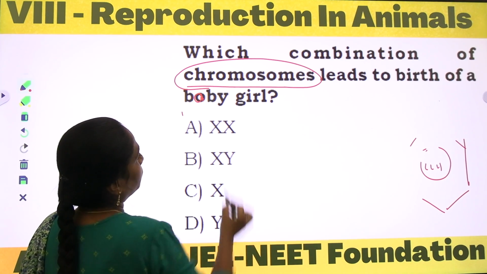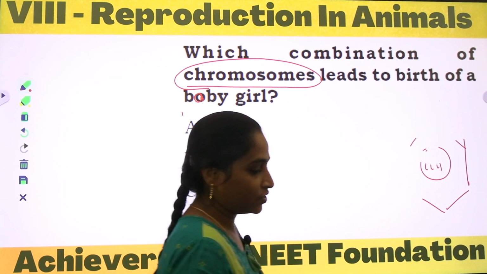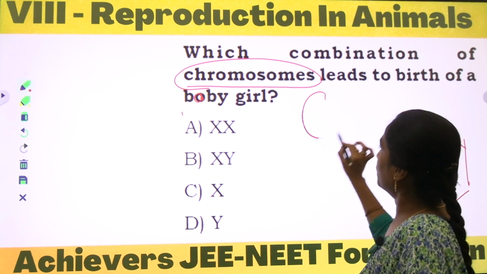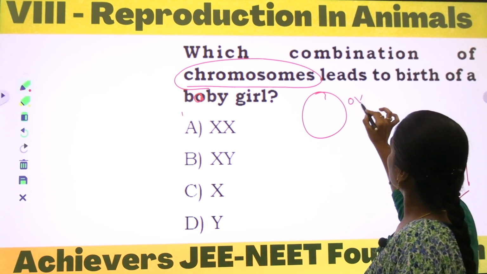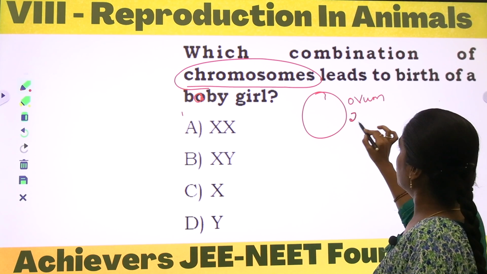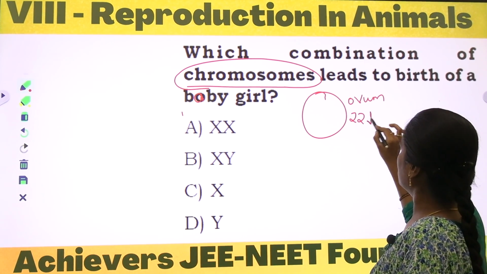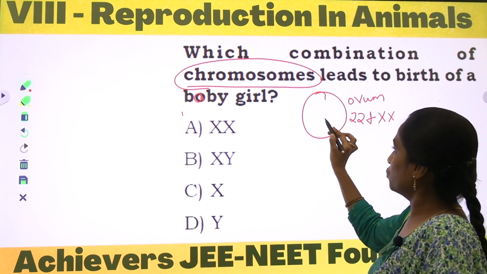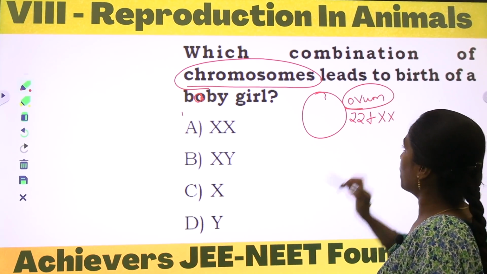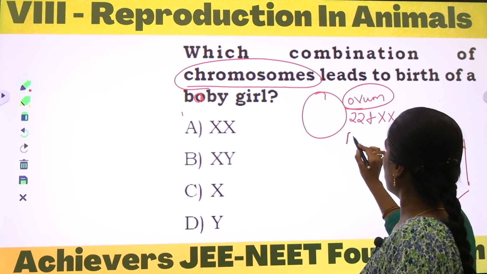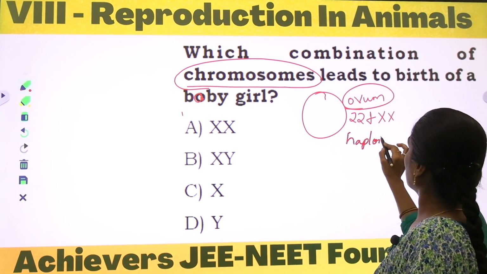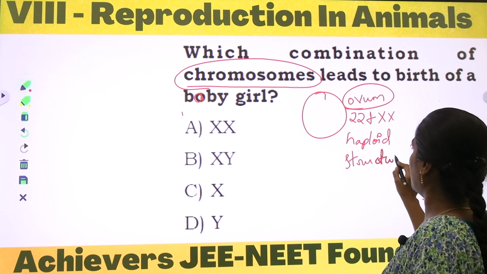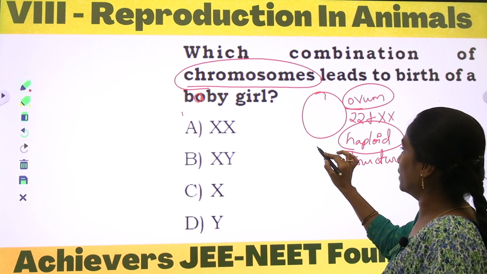Yes, the baby girl. Coming to the male and female gametes, in the ovum we can observe 22 plus X. The female gamete ovum is a haploid structure. What do you mean by the word haploid? Haploid in the sense single.